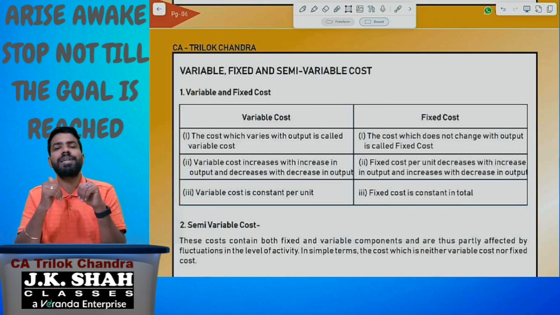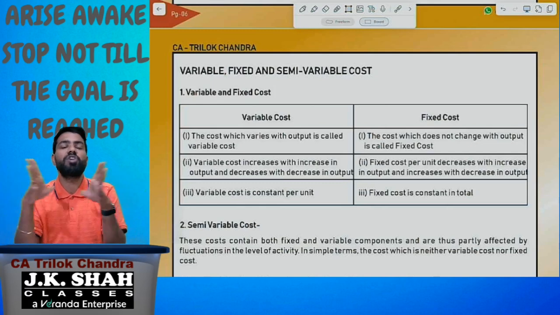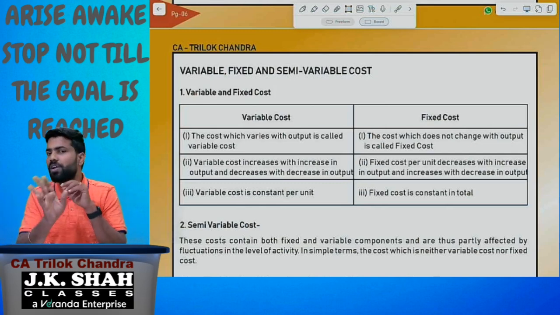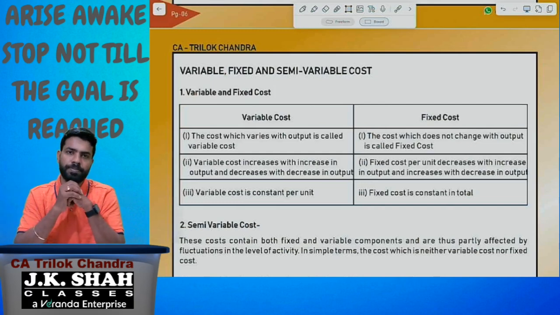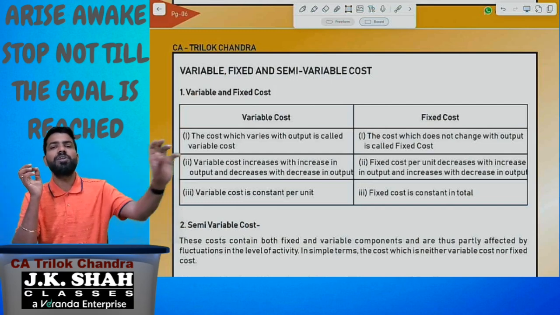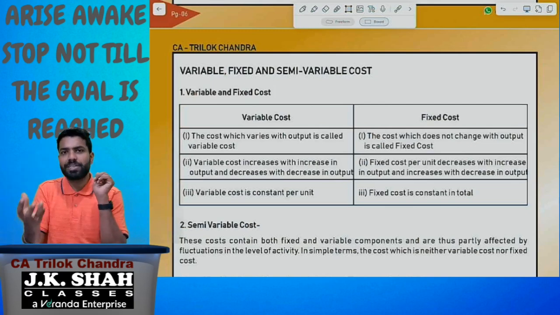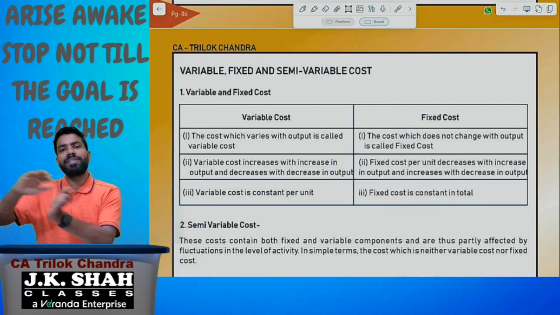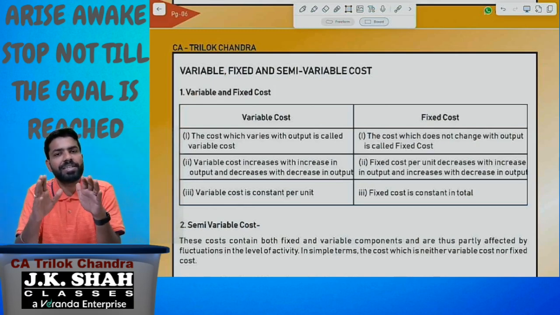And then we have seen one more classification called unit costing and job costing. These are methods of valuating the stocks. Unit costing and job costing are not cost classifications. These are two different methods to evaluate the stock. When the output is similar, they'll take the average. That method is called unit costing. When the output is dissimilar, each and every project will be valued separately. That method is called job costing. Are you understanding? All of you clear till now?